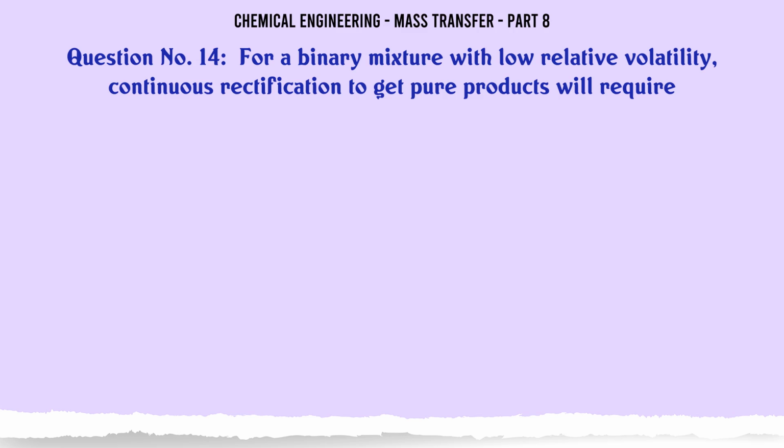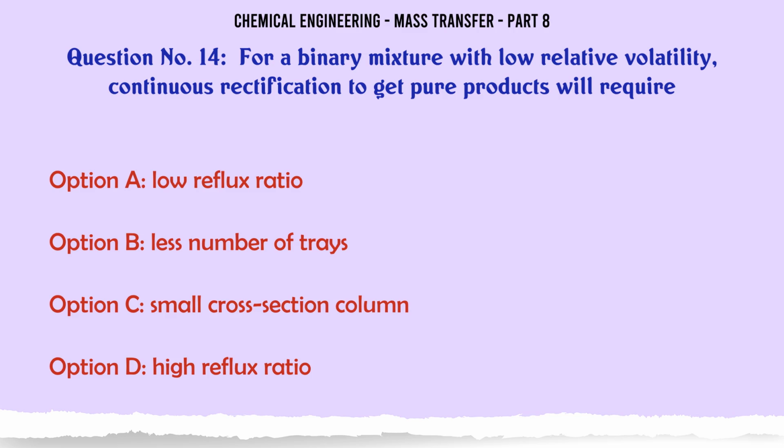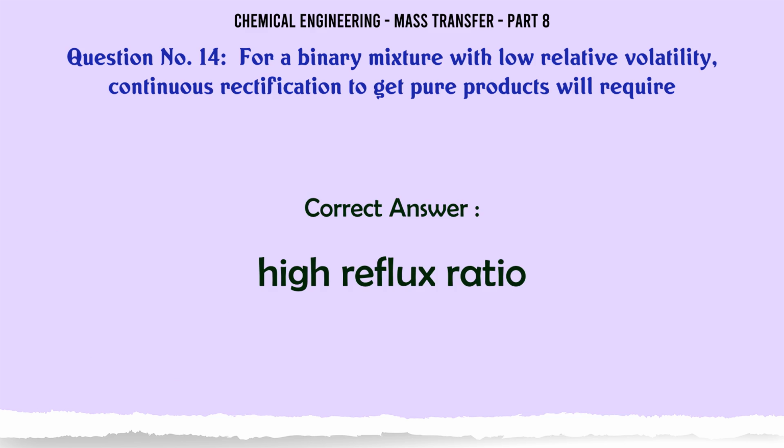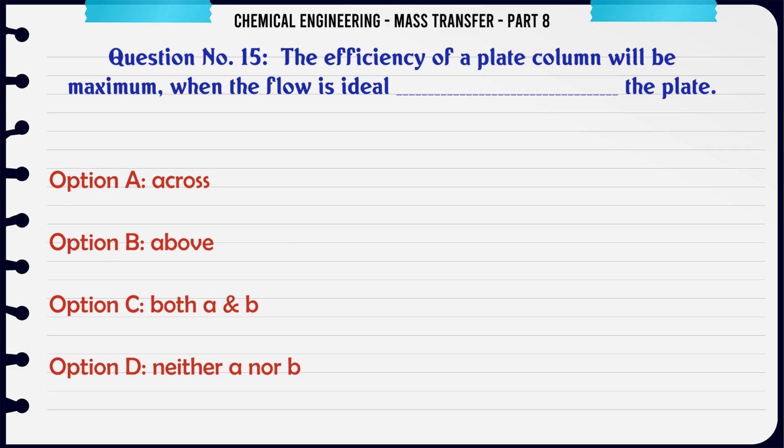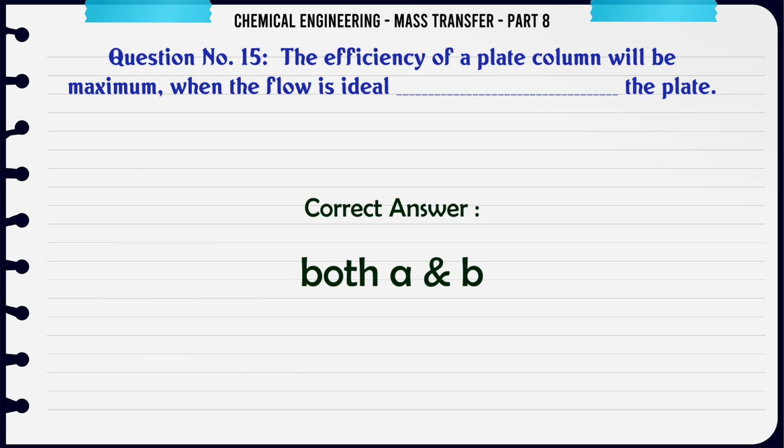For a binary mixture with low relative volatility, continuous rectification to get pure products will require A. Low reflux ratio. B. Less number of trays. C. Small cross-section column. D. High reflux ratio. The correct answer is high reflux ratio. The efficiency of a plate column will be maximum when the flow is ideal. The plate A. Across. B. Above. C. Both A and B. D. Neither A nor B. The correct answer is both A and B.